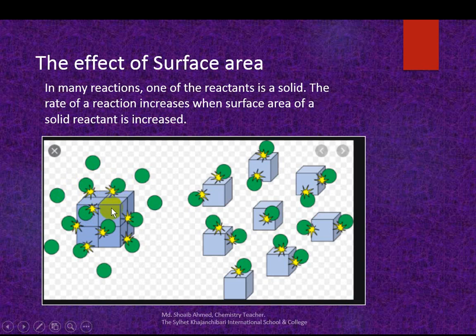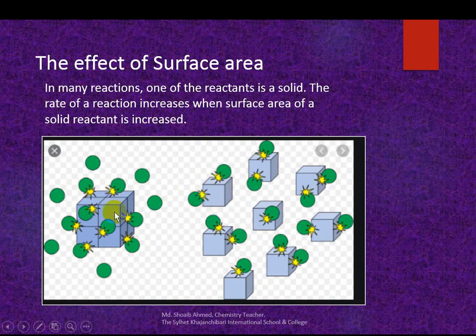Like this, on the left-hand side, this is the solid reactant. Here is another reactant. This is the surface area. So how many reactants can participate in the reaction? 1, 2, 3, 4, 5, 6, 7, 8. Now I cut this one into particles, so the surface area increases.